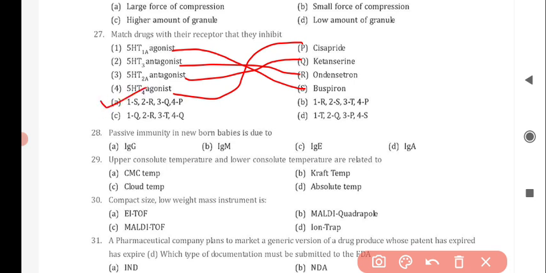Next question is, passive immunity in newborn babies is due to, option A, IgG. Next question is, upper consolute temperature and lower consolute temperature are related to, and the correct answer is option A, CMC temperature. Next question is, compact size low weight mass instrument is, and the correct answer is option B, quadrupole.